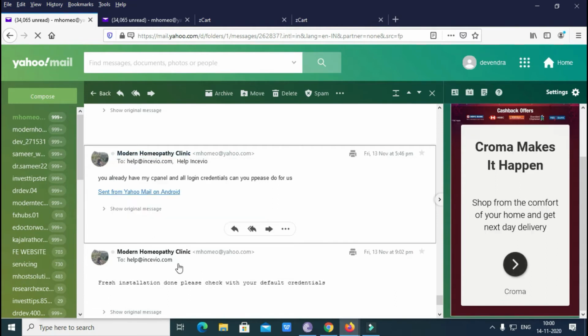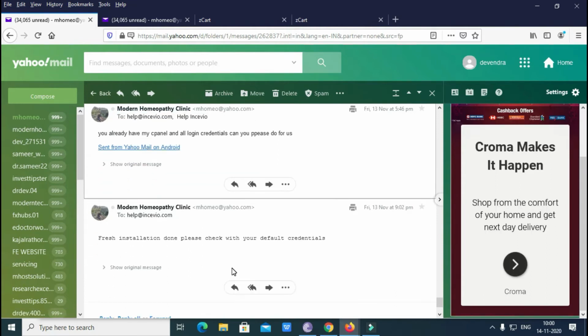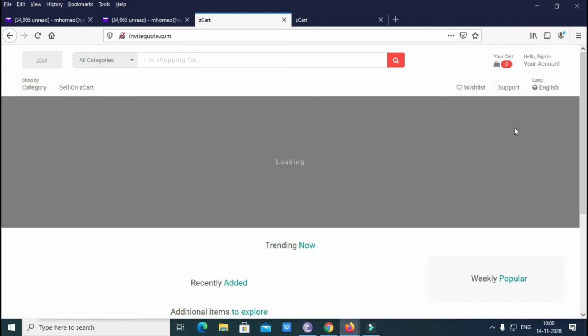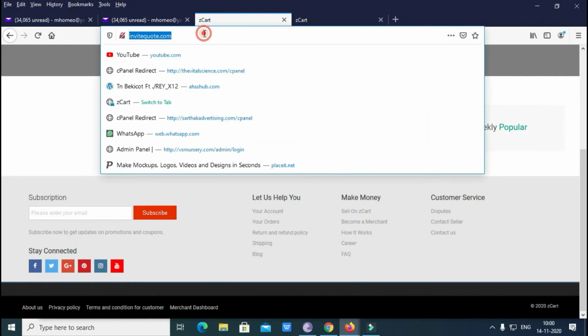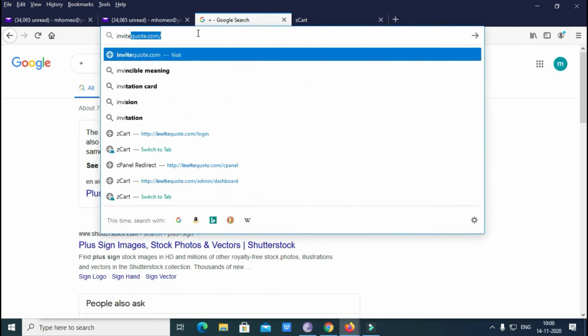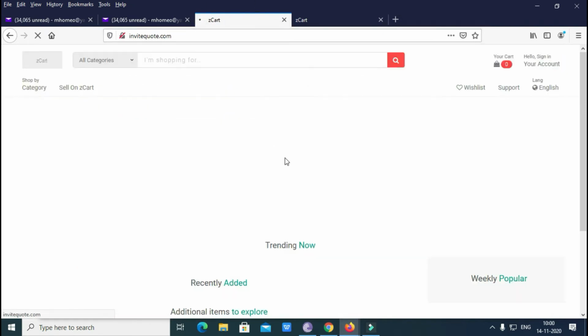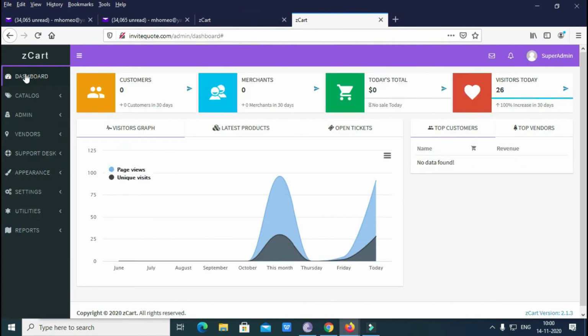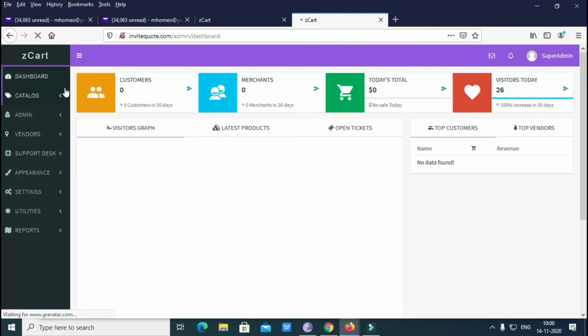They have my cPanel and login and all kinds of credentials. I already did a fresh installation, and after that the error still persists. The website is looking like this. Just wait for a while. The website looks like nothing is added, because nothing is working.